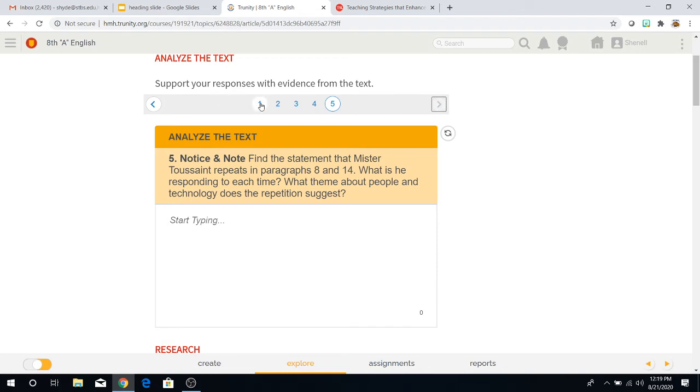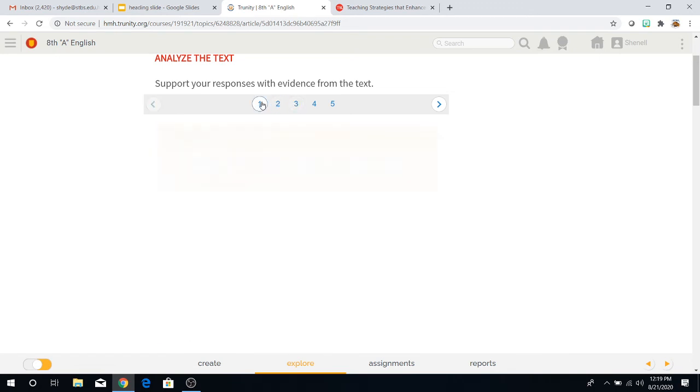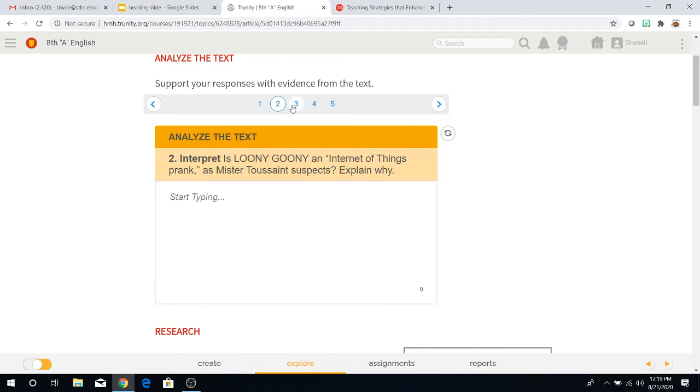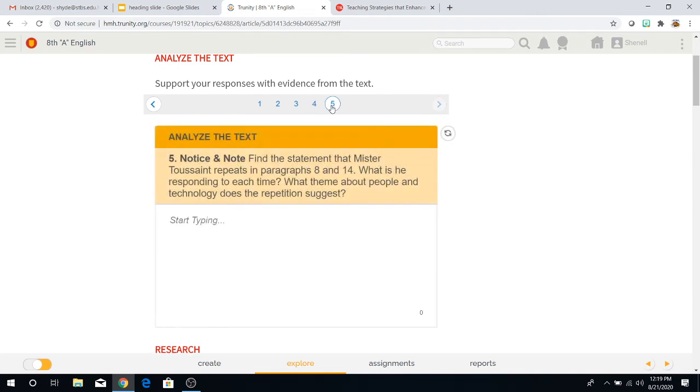Now, guys, really take your time, analyze the text before you decide to answer by drawing conclusions, interpreting cause and effect and looking for motivation. In this case, analyzing using the plot diagram to find the climax, and once again, notice and note going over your signposts.